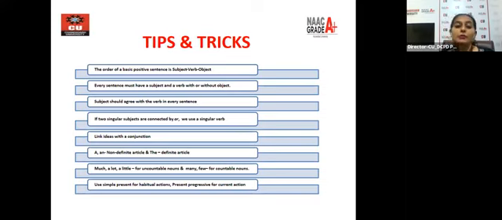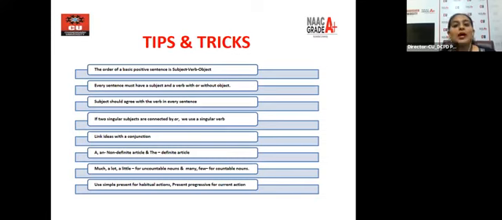When we talk about subject, verb, object, we also need to understand that the subject and verb should agree with each other, which is called subject verb agreement. Some students write a singular subject but with that they write a plural verb. Please understand. For example, the subject is singular, he.